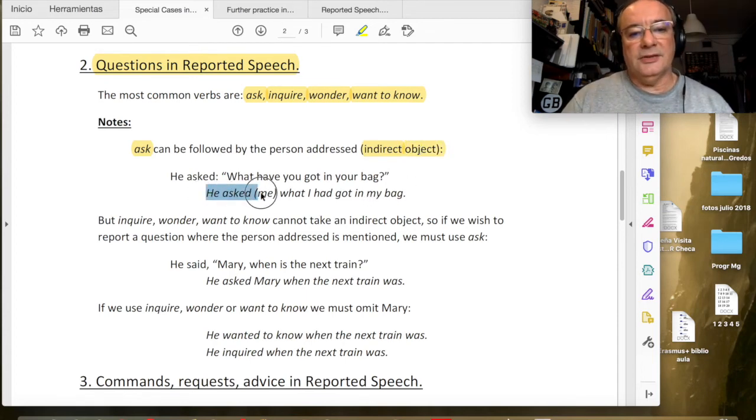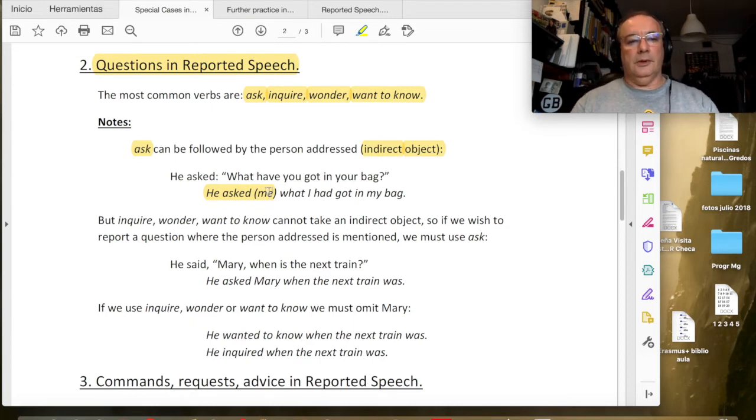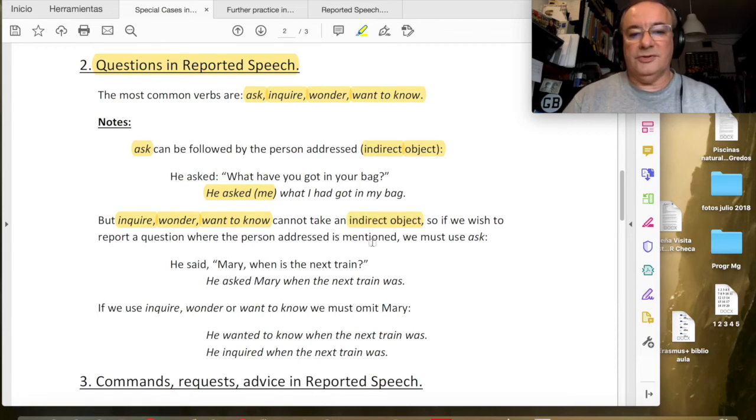Like as we can see in this example. He asked me what I had got in my bag, or he asked what I had got in my bag. Me is not compulsory. It can be omitted. We can use it or not. Okay? But inquire, want to know, they cannot take an indirect object. So if we want to mention a person, then we need ask. Okay, ask is the most flexible, the most practical, the most common also, of course.